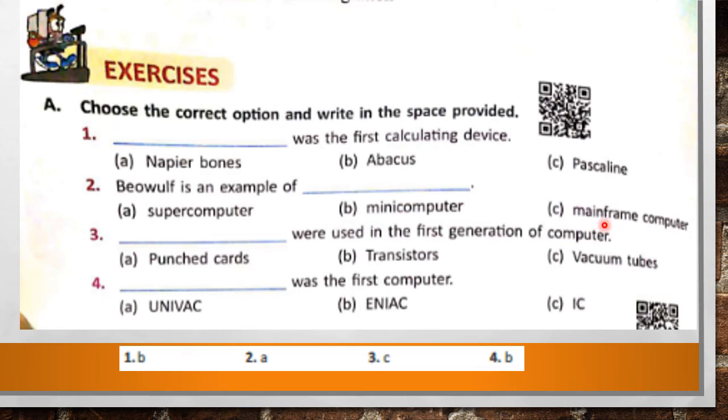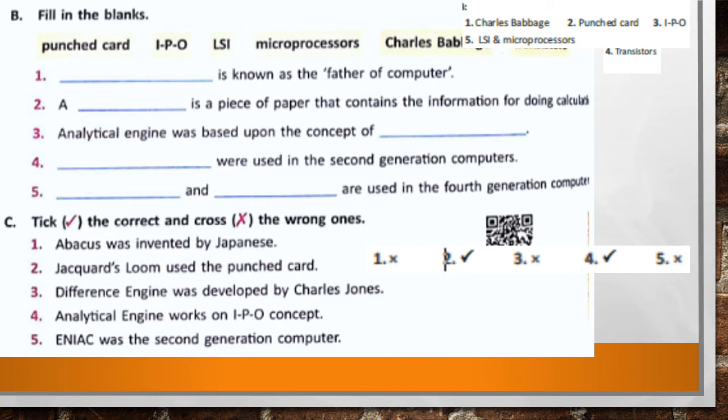Vacuum tube, C part. ENIAC was the first computer. Part number B, fill in the blanks. Dash is known as the father of computer, Charles Babbage. So the correct answer of this blank is Charles Babbage.